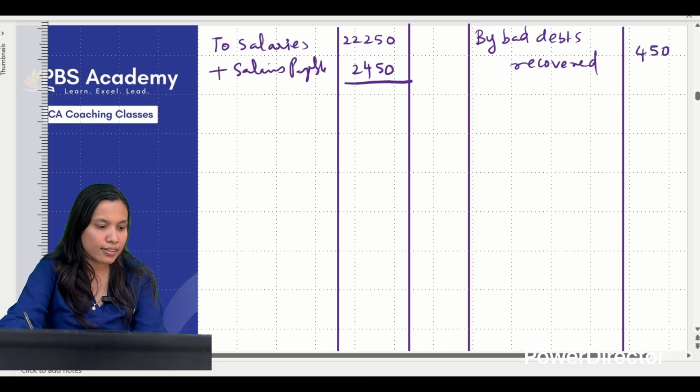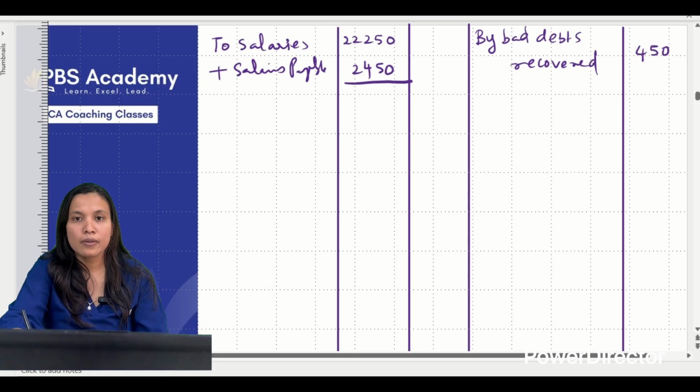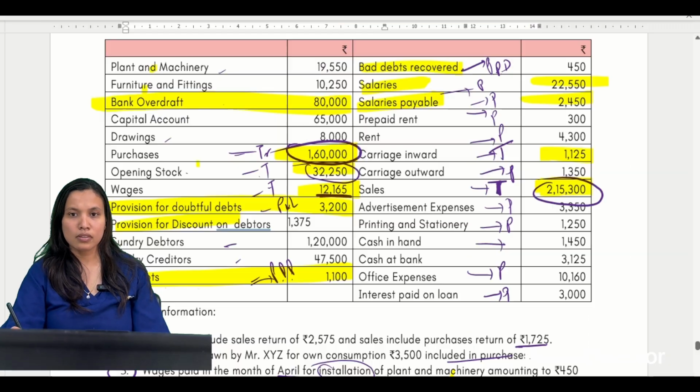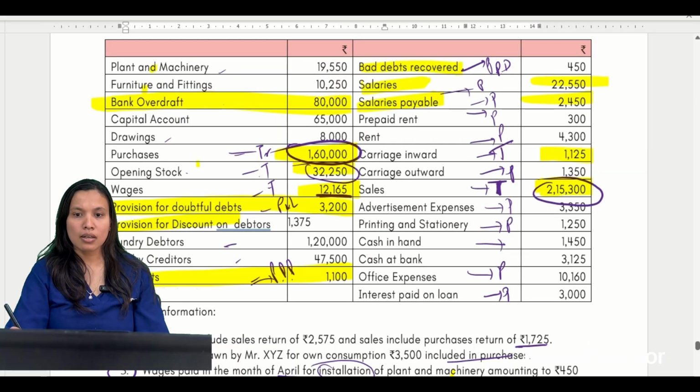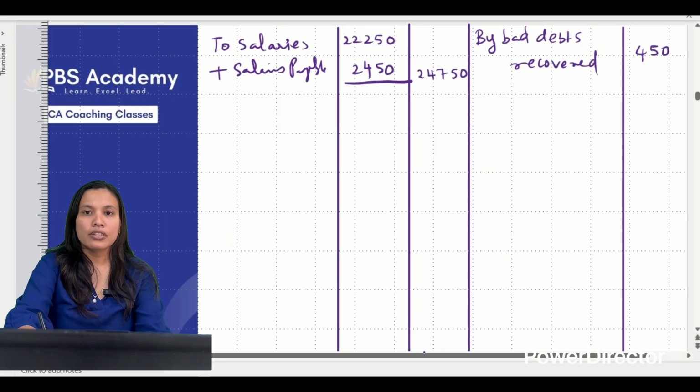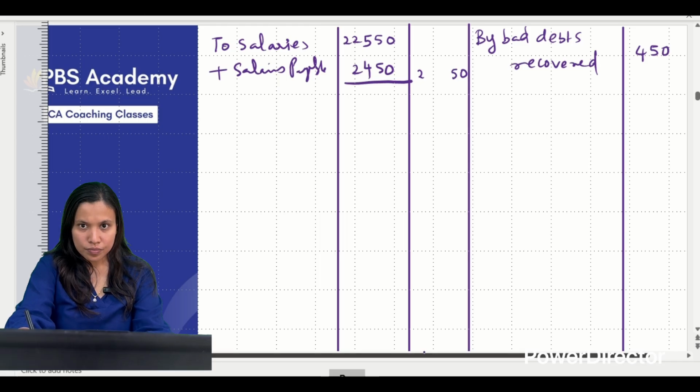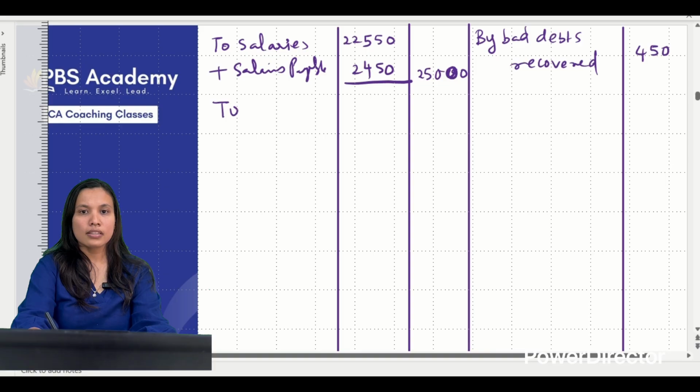Write it correctly so that we don't make a mistake. 24,750, I suppose. See, amount I have taken it wrong. 22,550 I need to write. Yes.